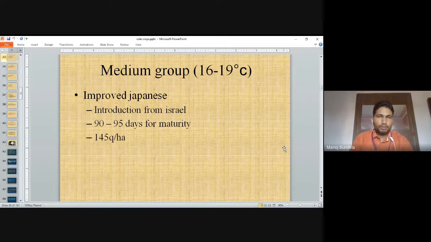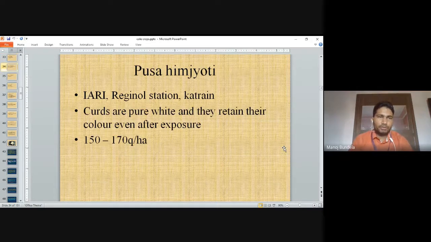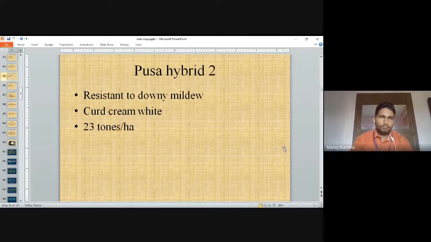Medium group. Pusa Himjyoti. It is released from IARI Regional Station Katrain. Curds are pure white and they retain their color even after exposure to sunlight. 150 to 170 quintal per hectare yield. Pusa Hybrid 2. It is resistant to downy mildew. Curds are creamy white in color. The yield is 25 ton per hectare.